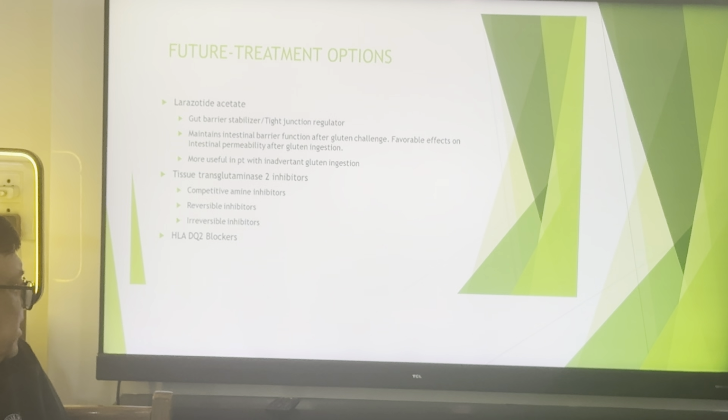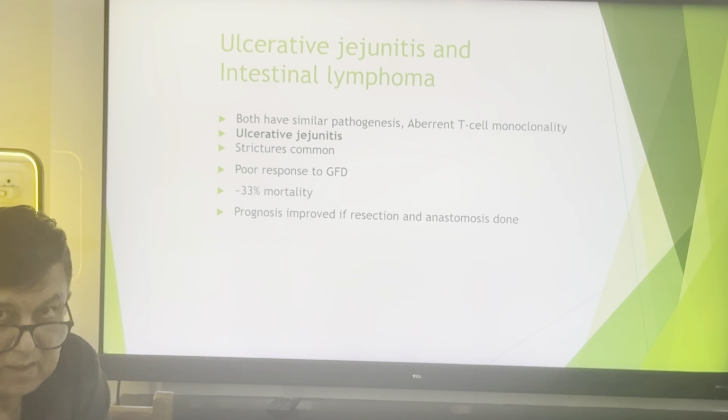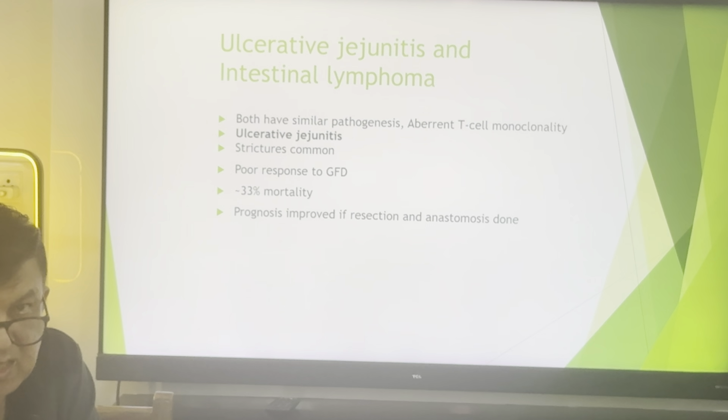This part must be very important for you regarding the theory exam and NEET super specialty exam. Some patients in the near future may show ulcerative jejunitis and intestinal lymphoma. Both have similar pathogenesis and aberrant T cell monoclonality. Ulcerative jejunitis may lead to stricture and poor response to gluten-free diet, with 33% mortality. Prognosis improves if resection and anastomosis are done timely. Here comes the role of the surgical gastroenterologist.